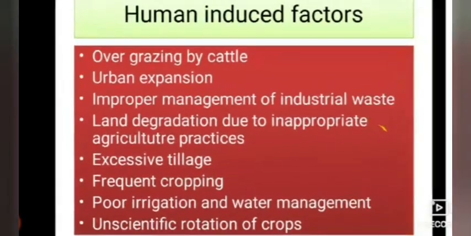Next, not only natural disasters but also human induced factors have reduced the soil organic carbon. Of them, overgrazing by cattle. We don't control the animals, but we leave them in open land, and they go through all the lands and eat all the plants present on the earth.